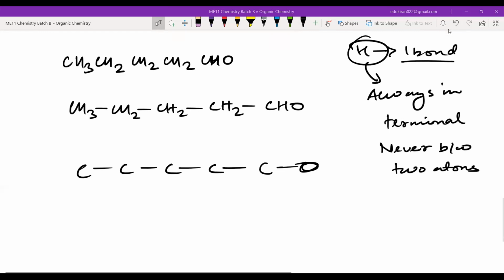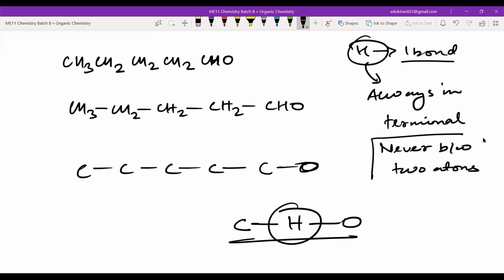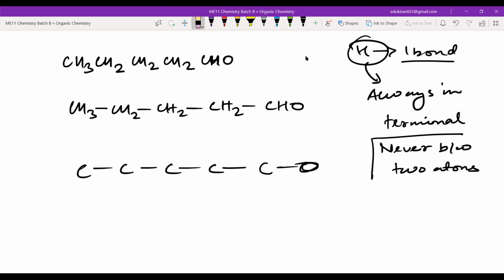So if it is making only one bond, what you have to see is that it should never come between two atoms. Because if I'm drawing something like this, carbon, hydrogen, and oxygen, it means I am making hydrogen come between, and if it is coming in between, it is making two bonds, which is not possible. So the application of this is that hydrogen makes one bond, so it will never come between two atoms. So where should the hydrogen come? Hydrogen will be either attached to the oxygen or carbon. So the hydrogen will be attached to the atom which is coming before it.